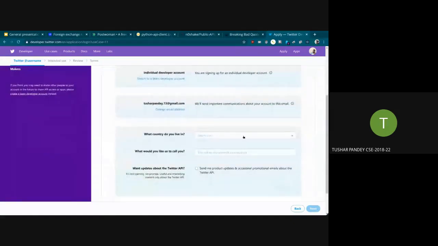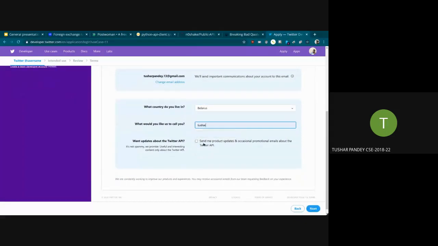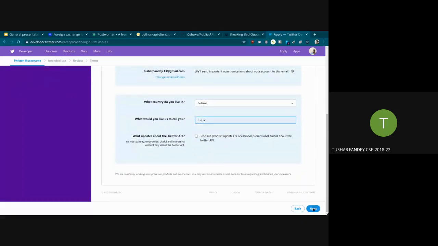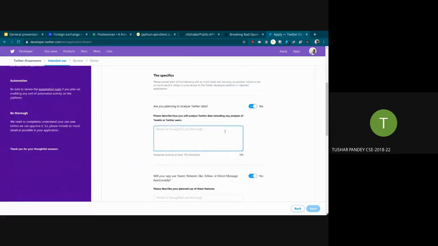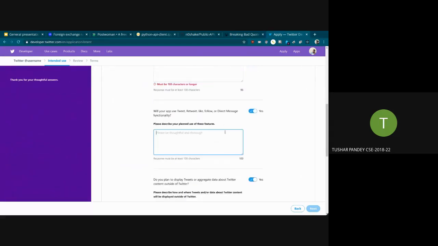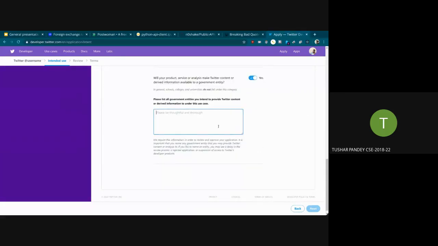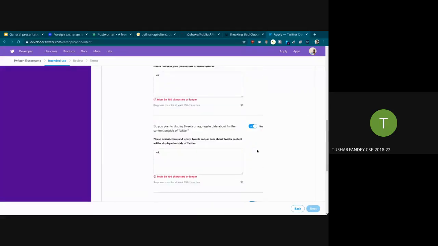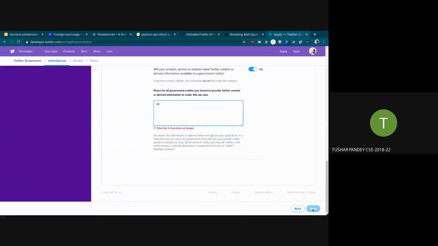Okay. Which country do you live in? I live in Belarus. What do you like to call you, Tushar? Okay, next. I have not filled this because I'm not going to register for the app, but once you click next, you have to review what settings you have chosen and what terms they are offering.